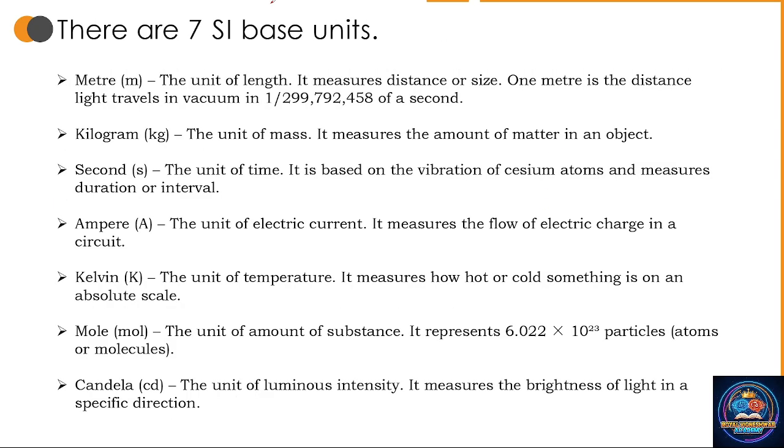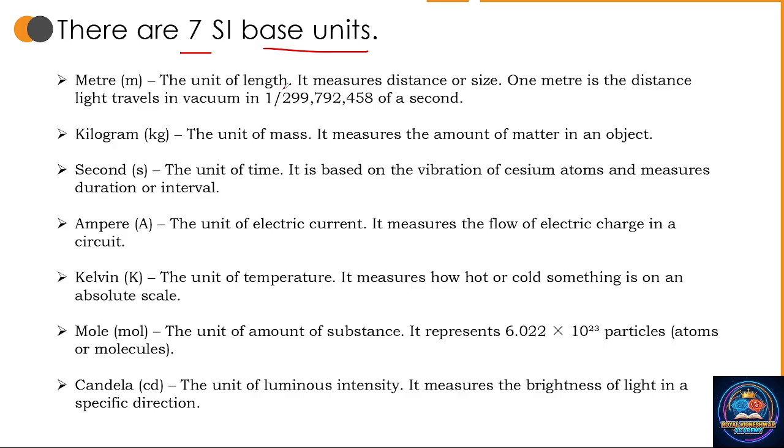Next, I have already told you there are 7 SI base units and 22 derived units. So here we discuss the base units. First one is meter. Its denotation is m, the unit of length. Meter is a unit of length.